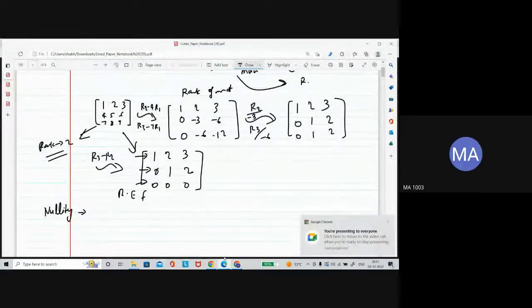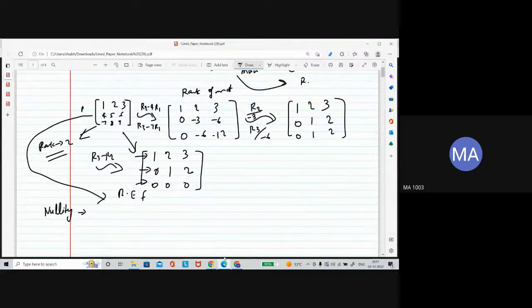So the nullity of the matrix is, you have this matrix. Let's say this matrix is A. The nullity of the matrix is the solution space of this system of linear equations. Suppose this is X, where X is x1, x2, x3, a column matrix.